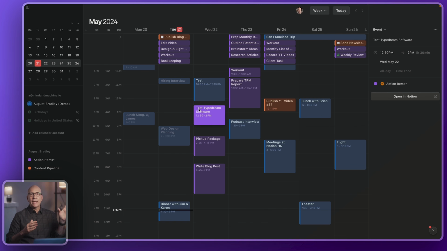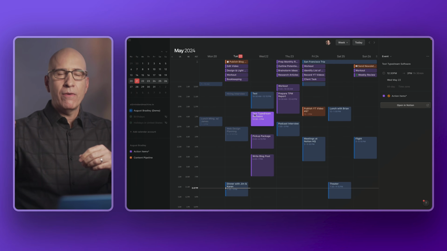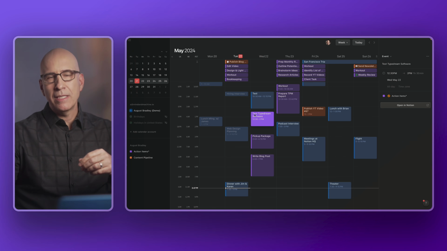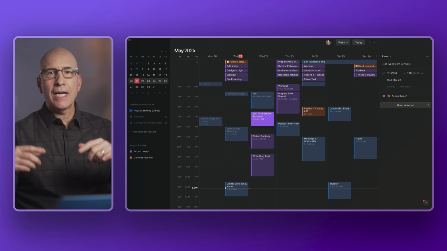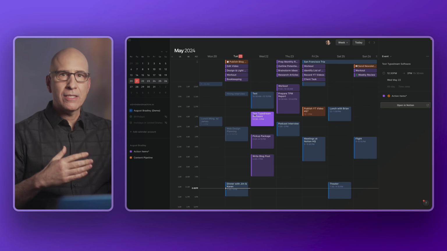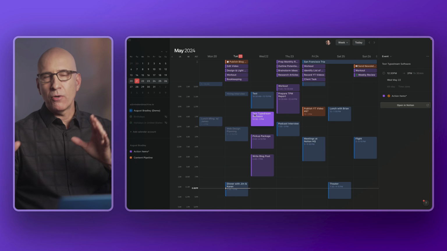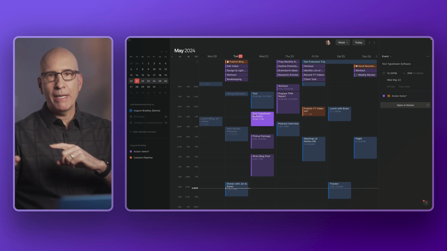You cannot run your day in the calendar. You also can't run your day in Notion because you don't have all the events here in Notion. It's because it's not two-way syncing Google Calendar. So you still have all your events here, and you have many of the functional aspects of your tasks in your Notion focus zone for the day. Neither of them cover sufficient access to the events versus the tasks, to work entirely out of one or the other. So you do need to continue bouncing back and forth.